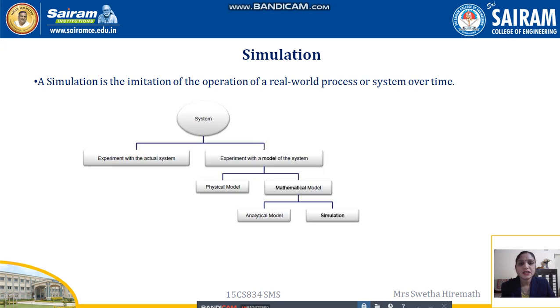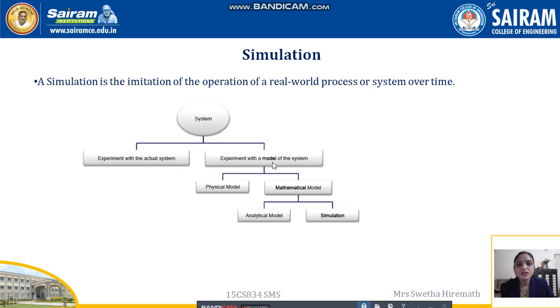For example, we can take a bank system. In the bank system there are different things which happen on a daily basis, and that can be studied with the help of the imitation model of that bank system. Here, in this diagram, we can see that there is a system. This system can be analyzed or studied by experimenting with the actual system, or by experimenting with a model of the system.